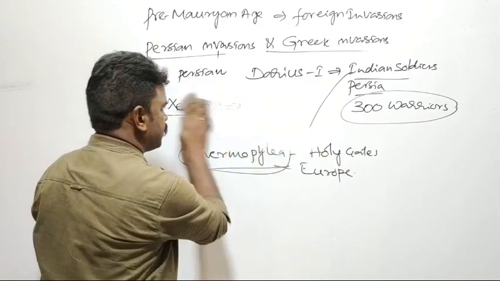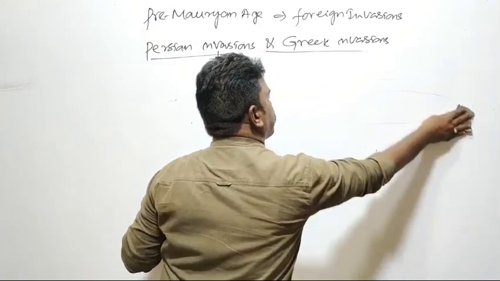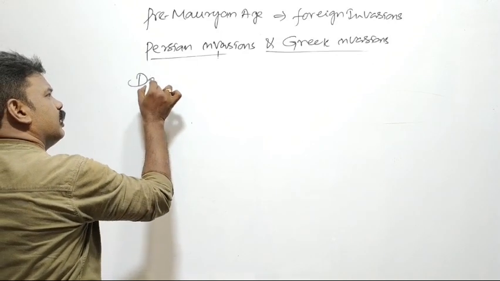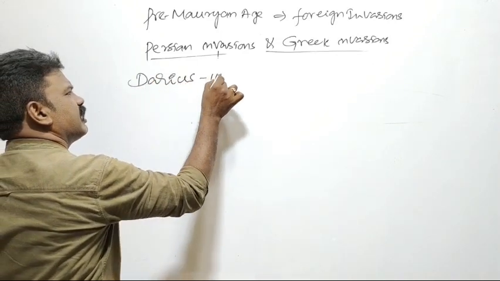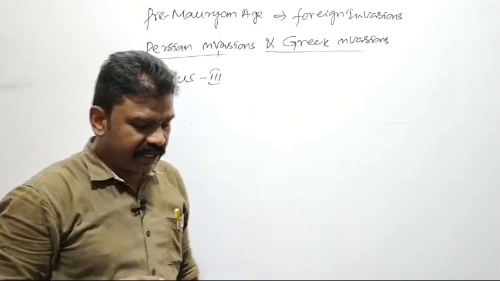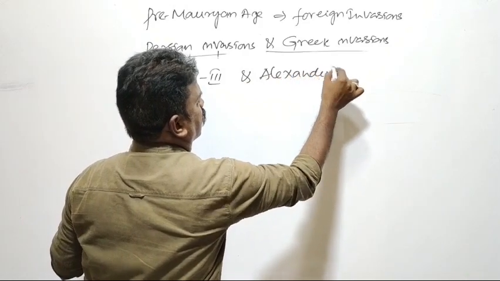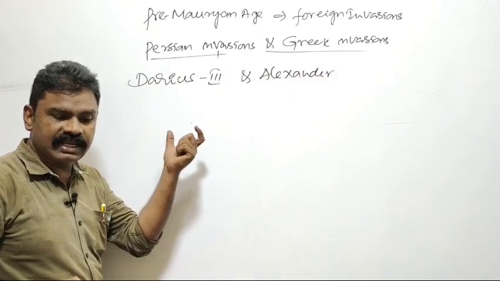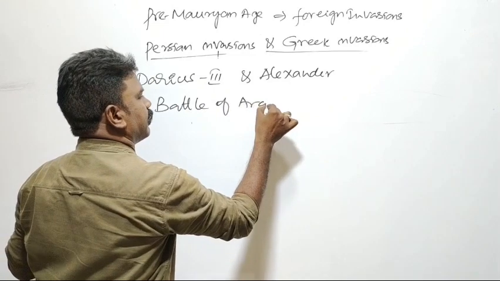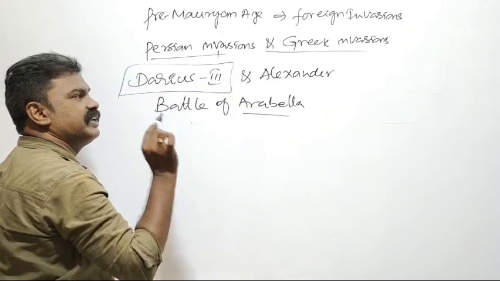After Xerxes, Darius III came to the throne of Persia. He was the last ruler of the Achaemenid dynasty. During the Darius III period, there occurred a war between Darius III and Alexander. This war is called the Battle of Arbela. In the Battle of Arbela, Darius III was completely defeated by Alexander.